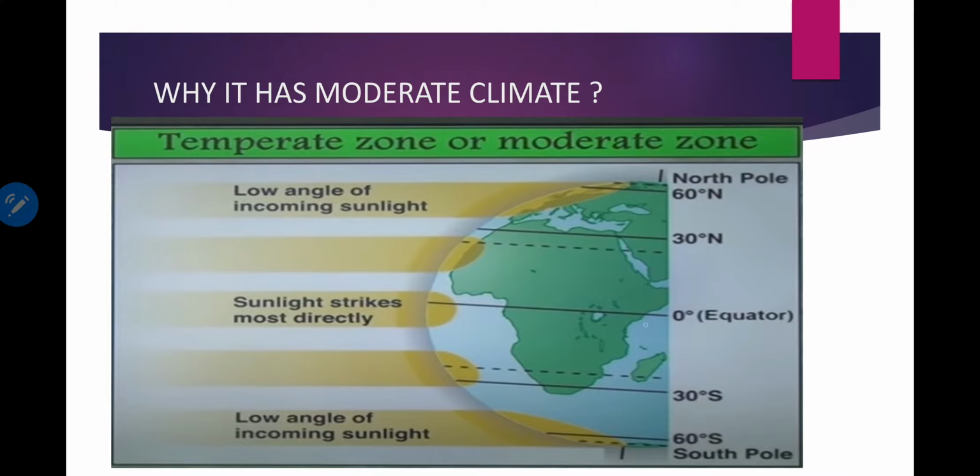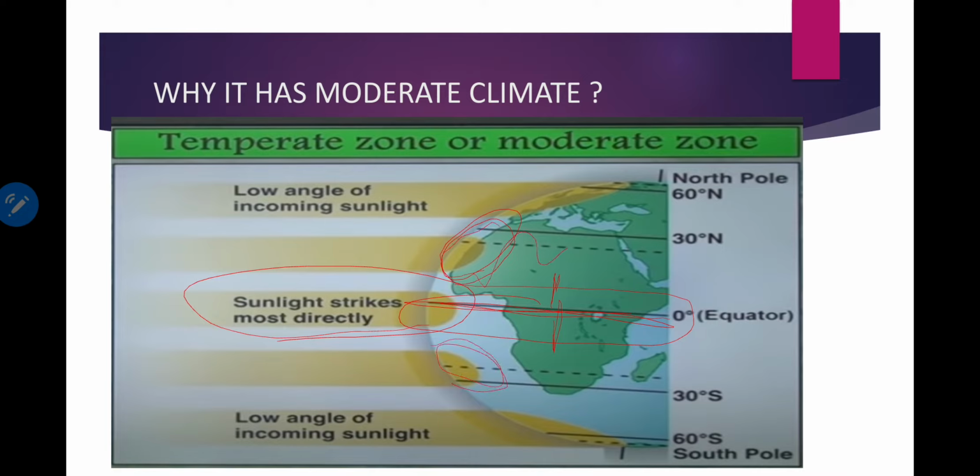If you notice this equator, as we have seen in the previous figure, nearby the equator sun rays are mostly direct, right? So this area is torrid zone and climate will be hot and humid. But if you move far away from the equator like this way, can you see these sun rays are a little bit slanted in position?